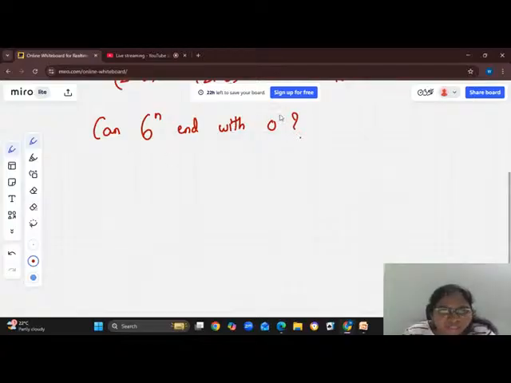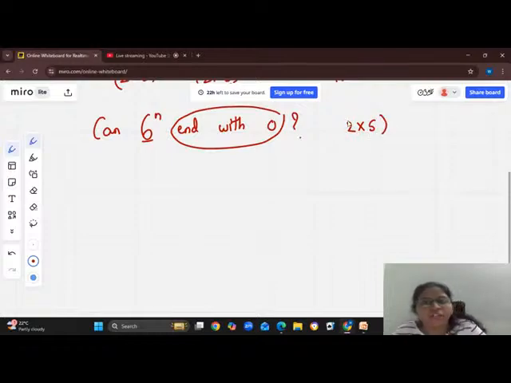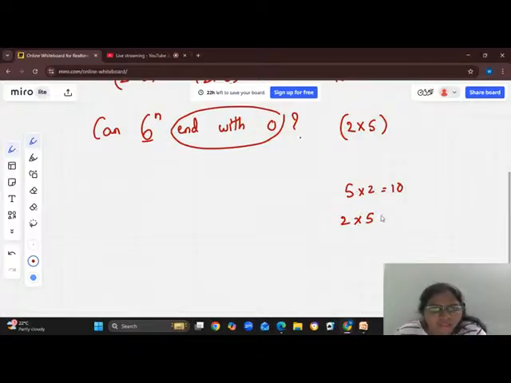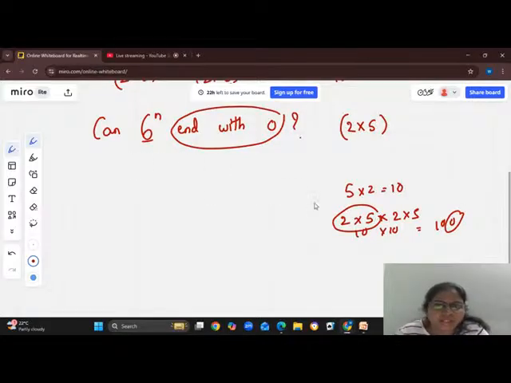If you see this kind of question in your 1 mark questions, you have to know one rule. This particular number must be written in the form of 2 into 5. If it can be written in the form of 2 into 5, it can end with 0. Why? Because 2 times 5 is 10. Again 2 into 5 is 10, and 10 into 10 is again ending with 0 only. So if you're able to write this particular number in the form of 2 into 5, then happily that number ends with 0.